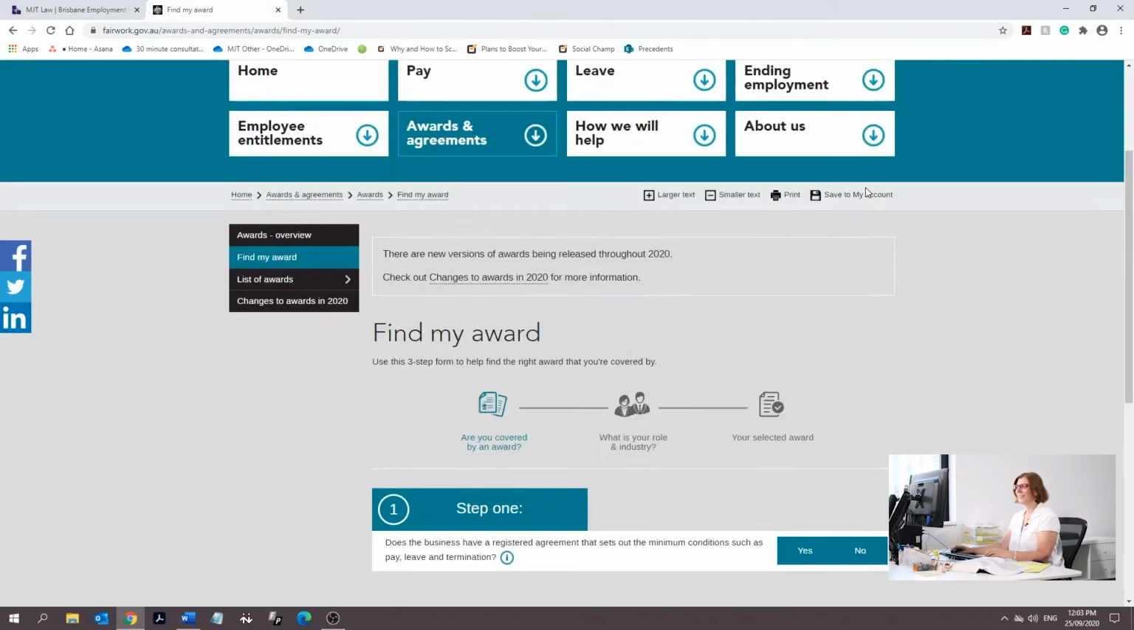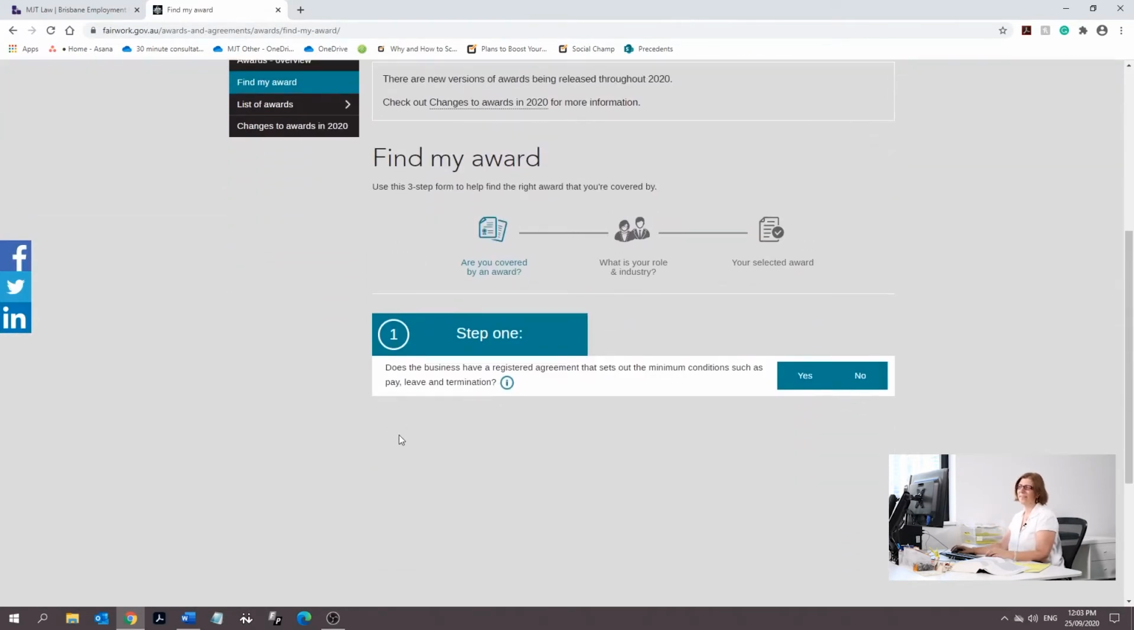Okay, so the first thing we need to do is scroll down a little bit, and it says Step 1. Does the business have a registered agreement? Now this is talking about enterprise agreements. So you might not be under an award. You might actually fall under an enterprise agreement.